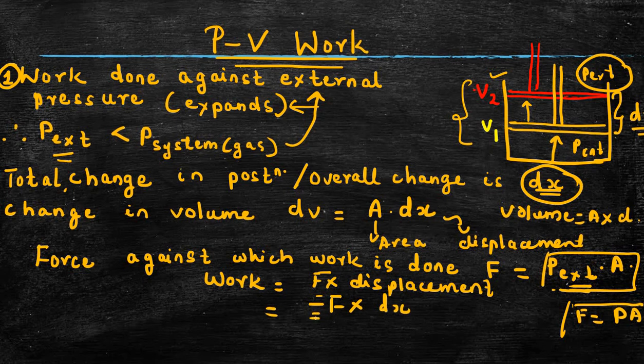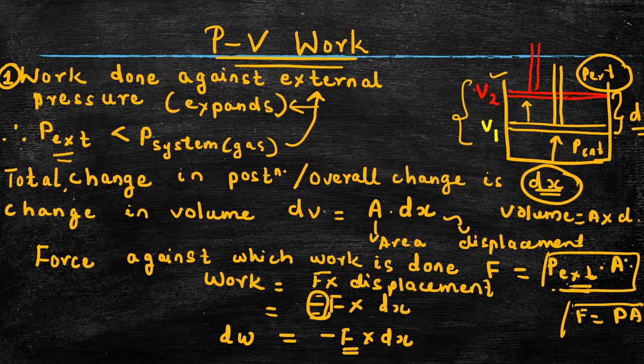Now why are we putting a negative sign here? We are putting a negative sign because the work is done against the external pressure, so the force is against this external pressure. That is why we are putting a negative sign, or we can represent it as dW is equal to minus F into dx.